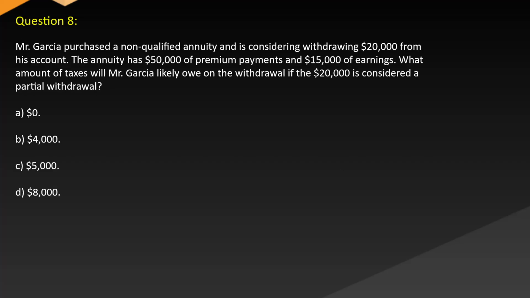Question 8. Mr. Garcia purchased a non-qualified annuity and is considering withdrawing $20,000 from his account. The annuity has $50,000 of premium payments and $15,000 of earnings. What amount of taxes will Mr. Garcia likely owe on the withdrawal if the $20,000 is considered a partial withdrawal? A. $0. B. $4,000. C. $5,000. D. $8,000.